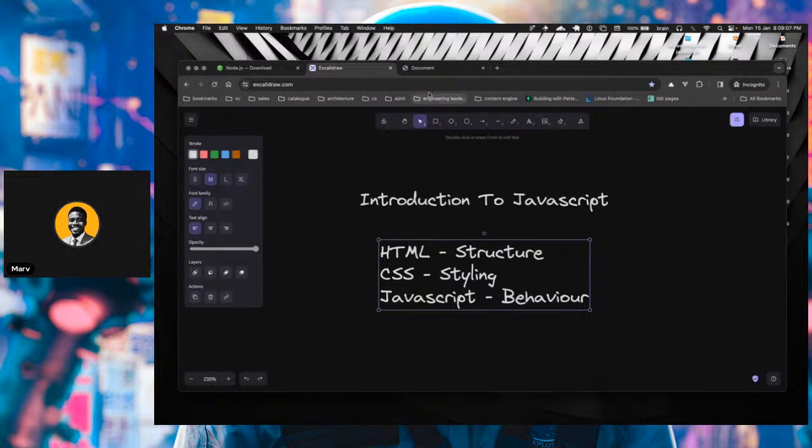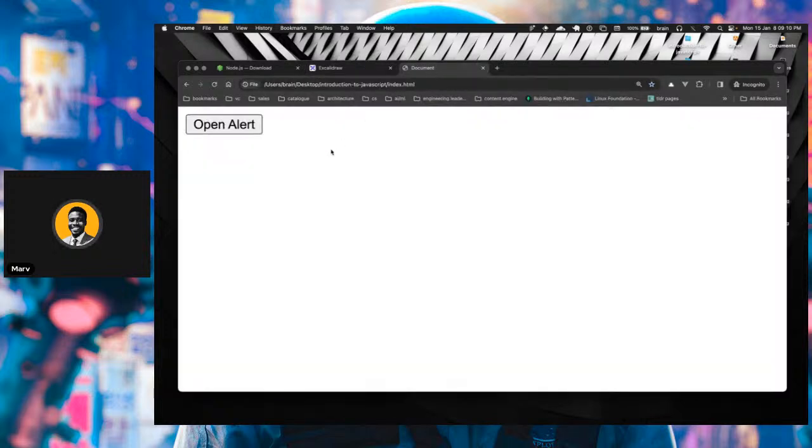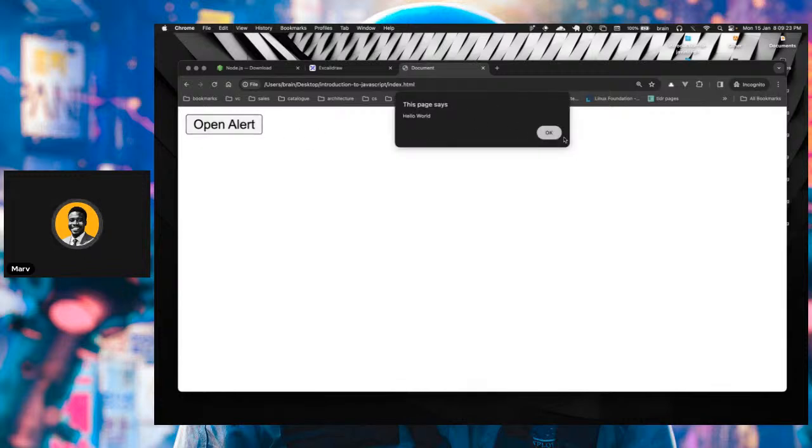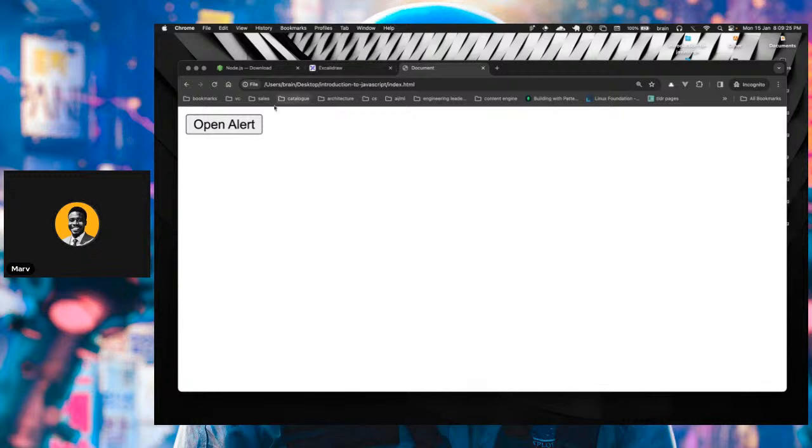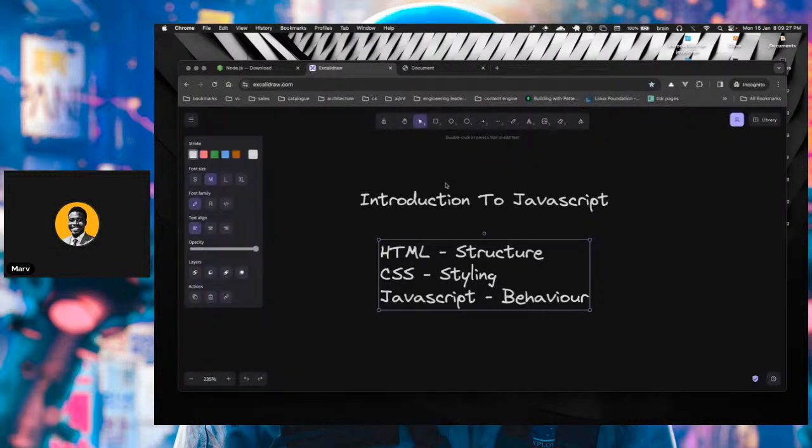You have a simple web page, for example, and then you want to add some sort of actions. You want to perform some sort of action. I have an example here. This is a button. When I click on this button, it performs a particular action of displaying an alert. We'll get to see some of these things, but that is an example of the behavior we're talking about here.